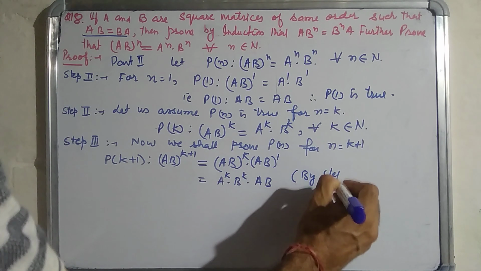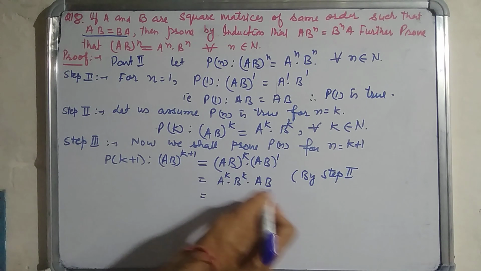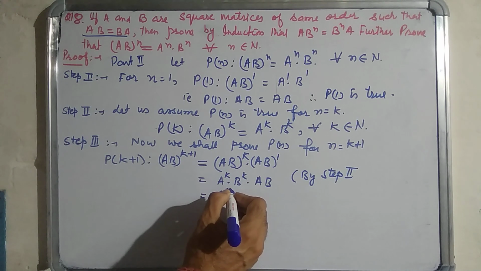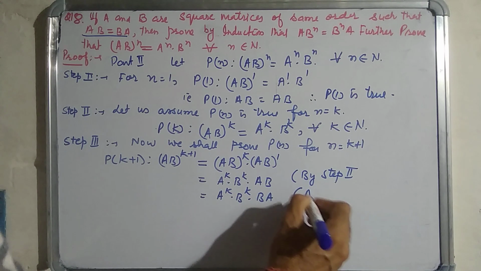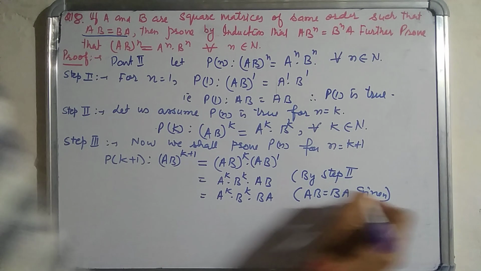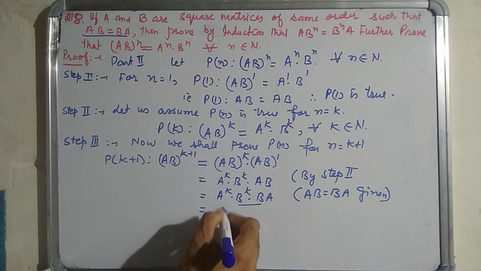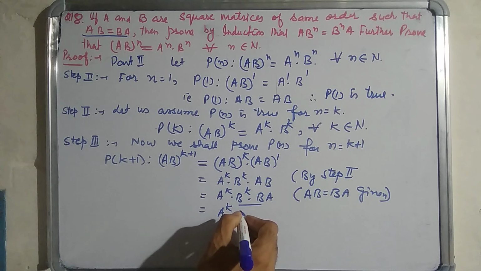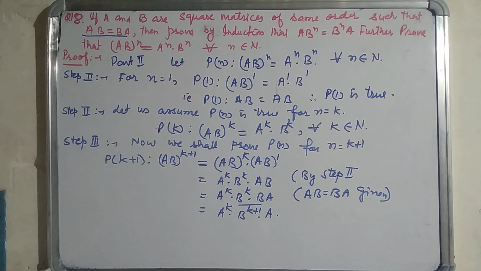By step 2, this is A^k B^k into AB. Now we know that AB is equal to BA, it is given to us. Now we will use this and associate these two terms, giving B^(k+1) into A.